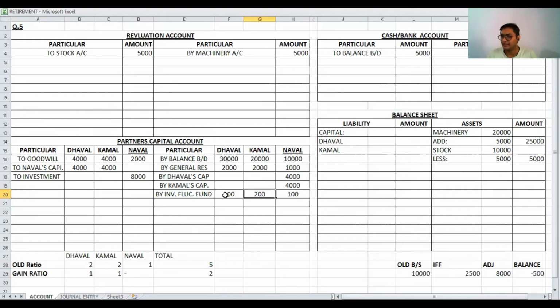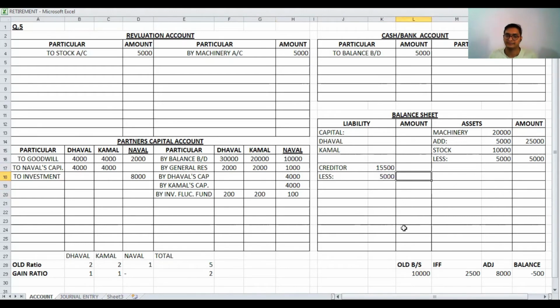Third one, amount 5,000 included in creditor is no longer payable. Now here old value for creditor is 15,500. So we have to write 15,500 less. We don't have to pay rupees 5,000.